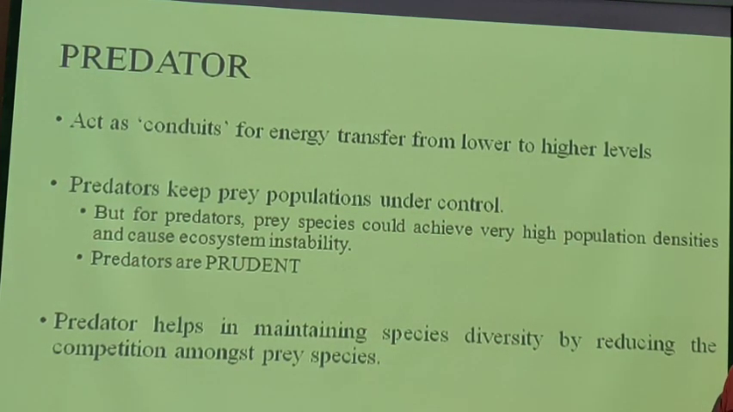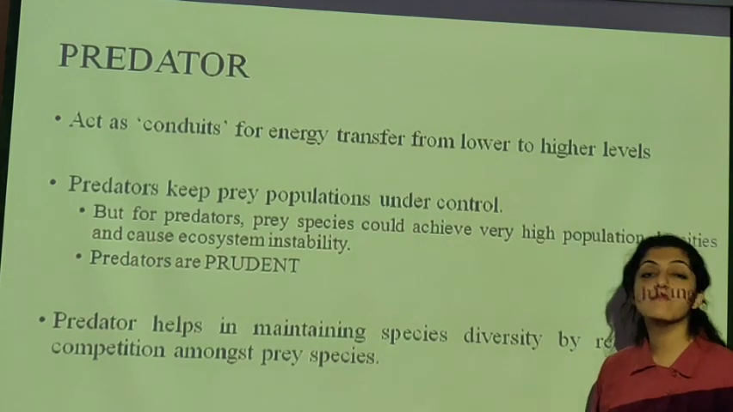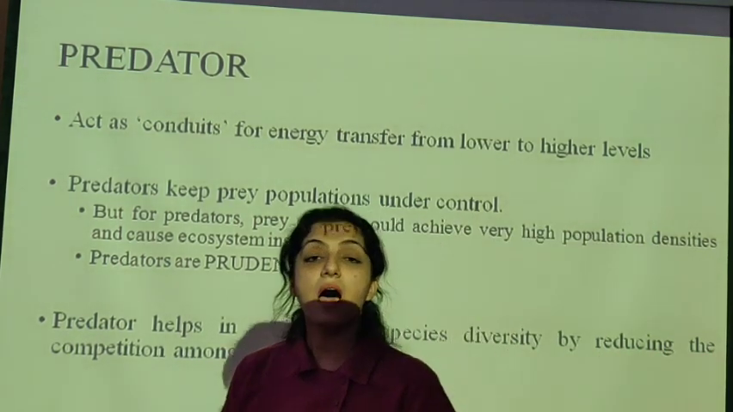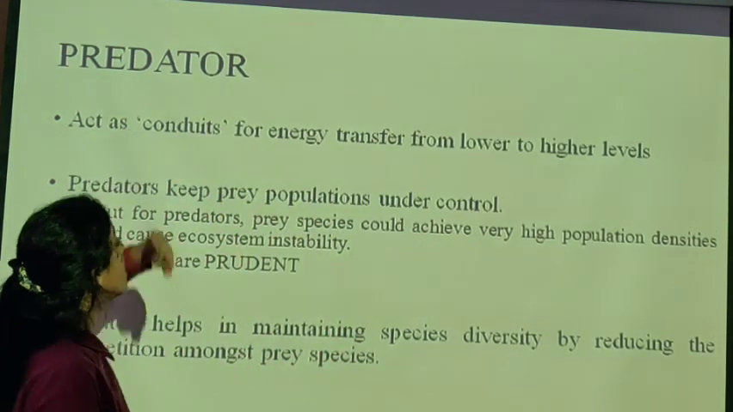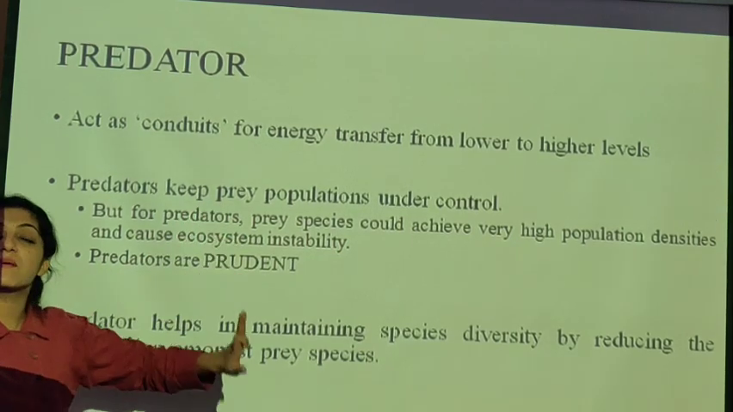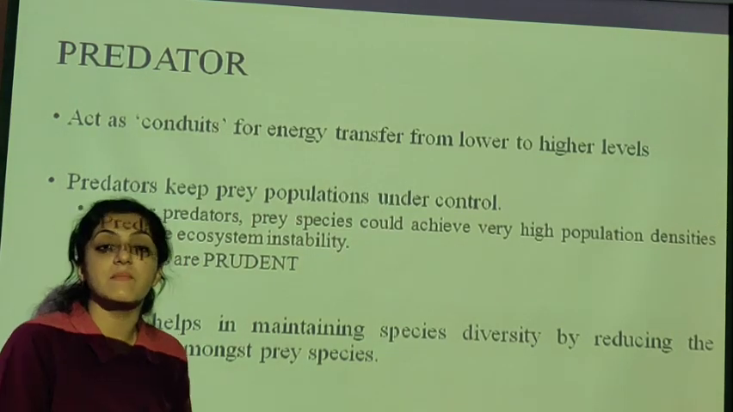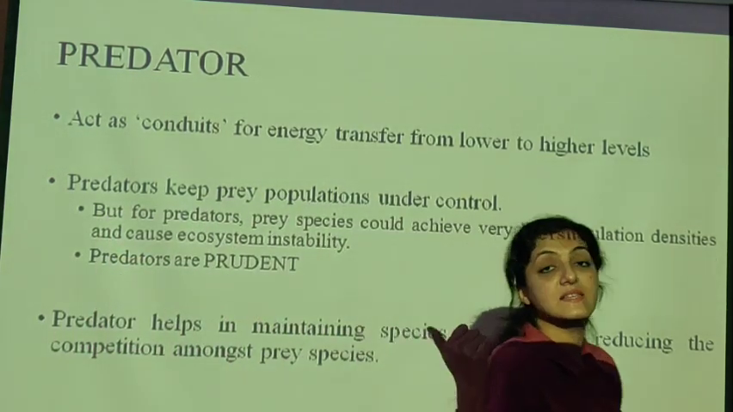Predators keep the prey population under control. If it was not for the predators, prey species could achieve very high population densities. Predators help in maintaining species diversity by reducing the competition amongst prey species. All these sentences about the predator are very important MCQs. Predators help in energy transfer, they help keep the prey species' population under control, and they help maintain species diversity. We are going to discuss all these points.